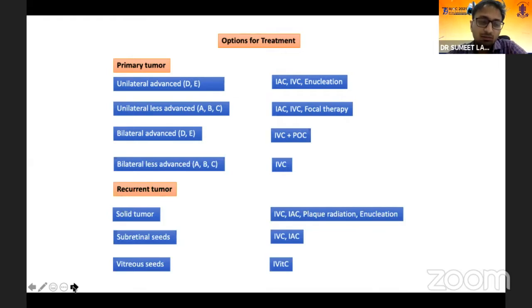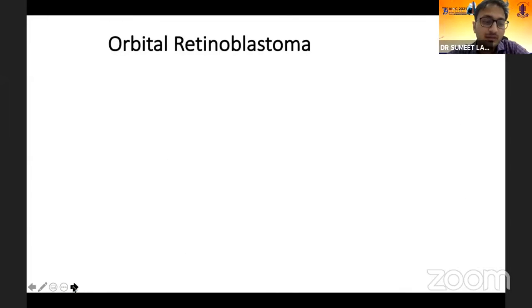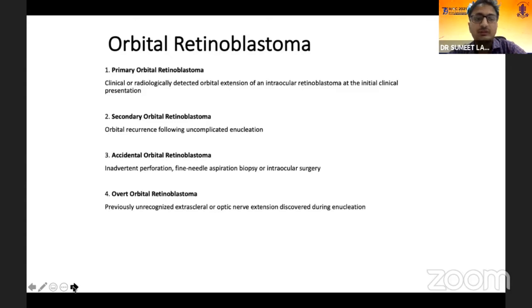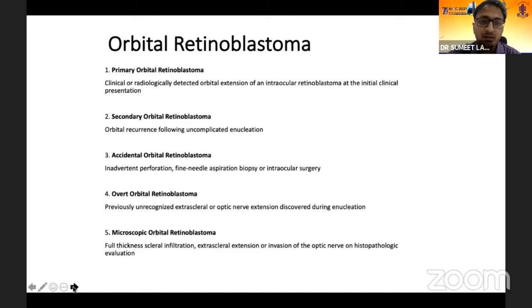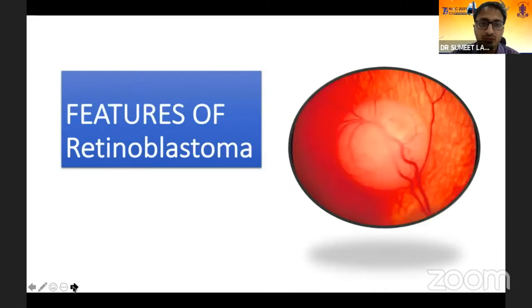Now, moving ahead, since we are majorly focusing on the imaging and the diagnosis of the tumor here, what do we follow today? We follow the international classification of retinoblastoma given by Shields, and the classification which is most important in developing countries like India is orbital retinoblastoma. It was given by our very own Santosh Unama sir, and it is classified into 5 different classes: primary, secondary, accidental, overt orbital, and microscopic orbital retinoblastoma. Metastatic retinoblastoma, the incidence is no less, but still it is seen, and the patient does come with multi-system metastasis and very poor salvage in such cases.